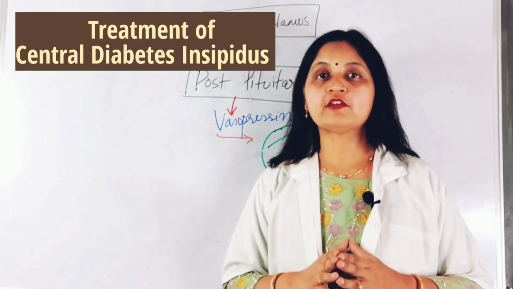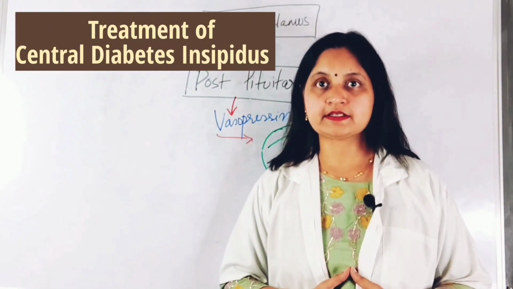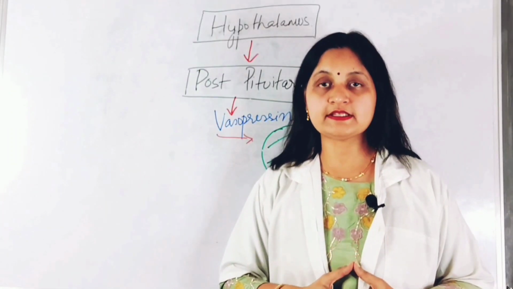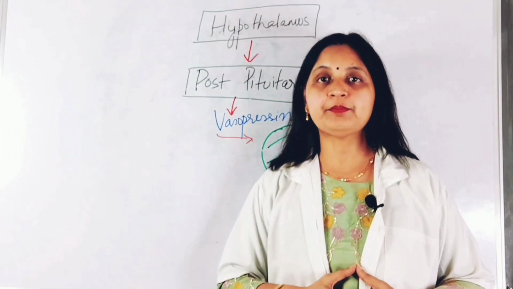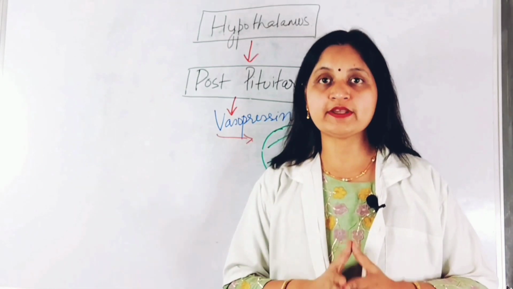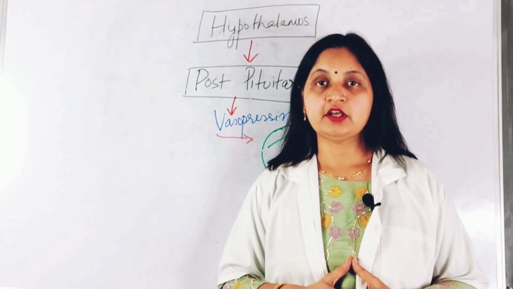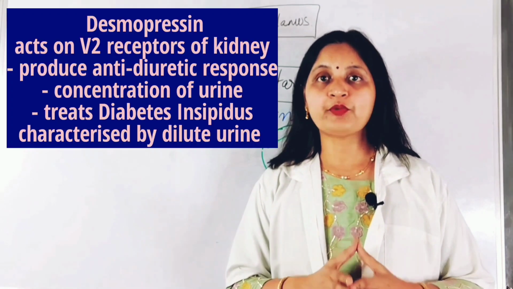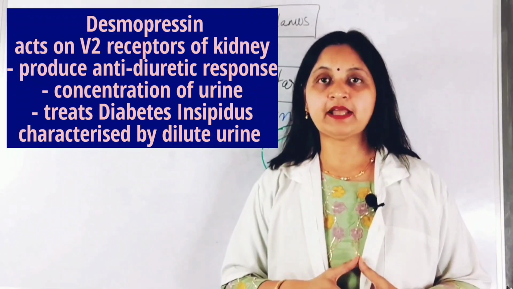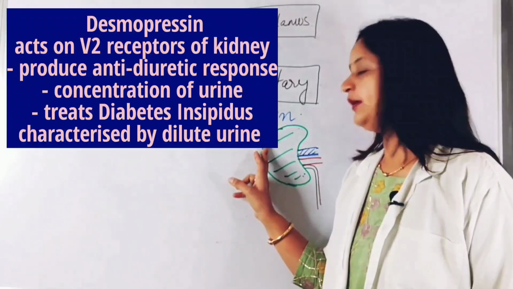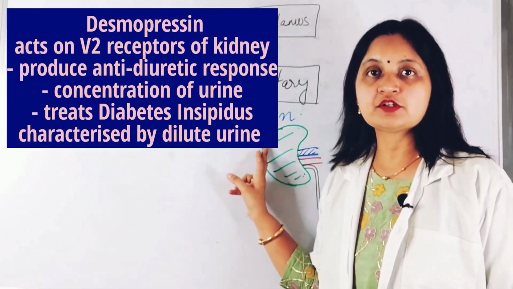Coming to the treatment of central diabetes insipidus. Central diabetes insipidus is characterized by decreased vasopressin secretion by the posterior pituitary. So there are inadequate or low levels of vasopressin in the circulation. So in such a condition, administration of desmopressin, an anti-diuretic peptide, acts on the V2 receptors of the kidney and produces an anti-diuretic response,